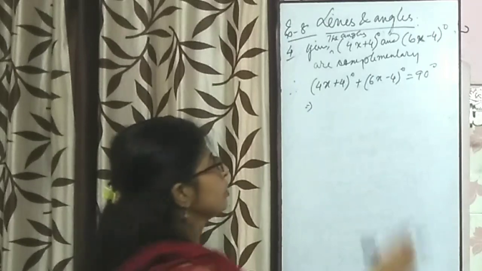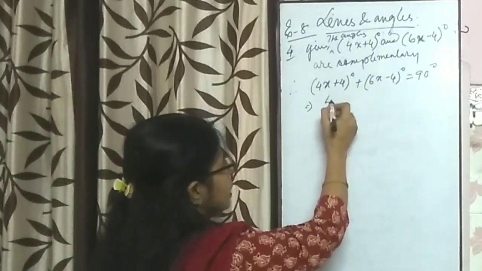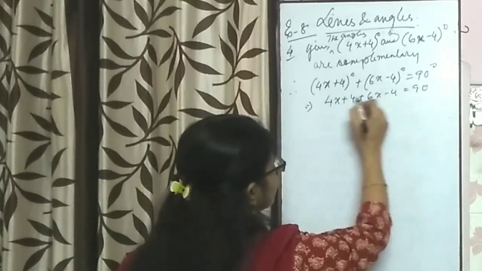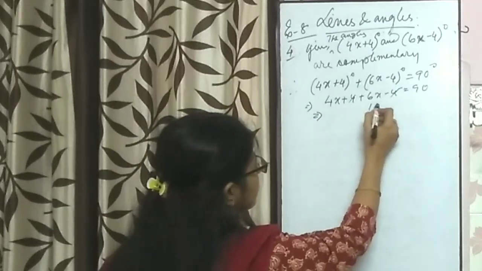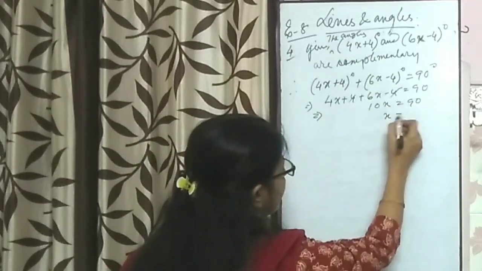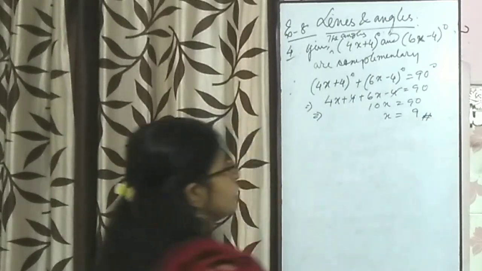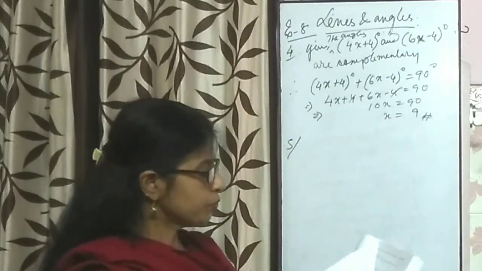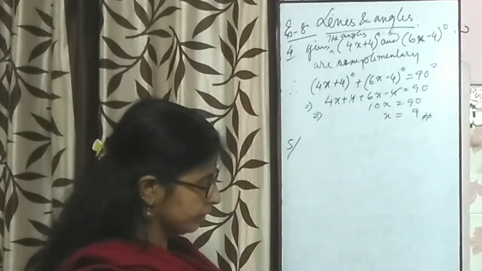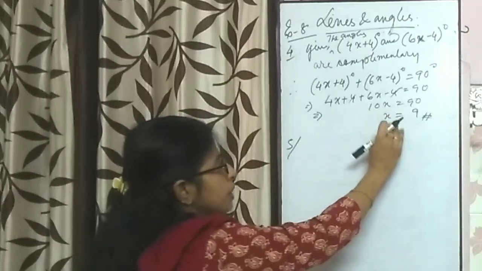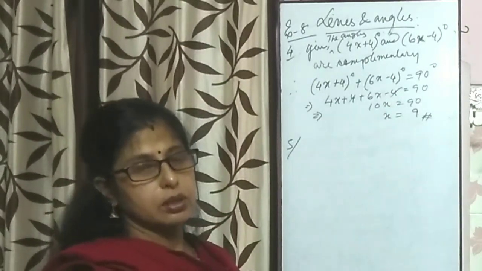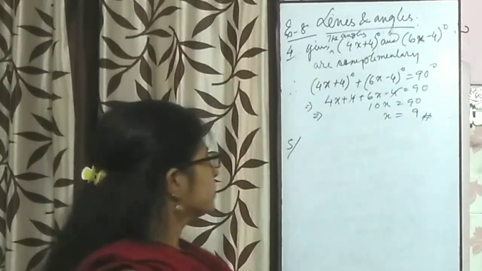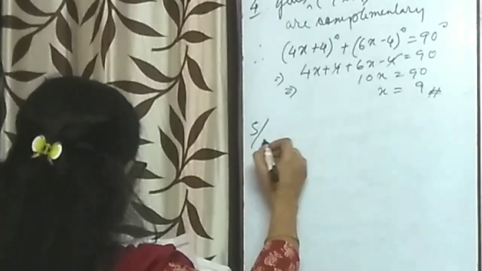Now for calculation, we will remove this degree sign. Just open up the bracket. Plus 4 minus 4 got cancelled. 10x equal to 90. Therefore, x is equal to 9. Here you need to find the value of x. But in the other question, you need to find the measurement of each of the angles. If you are asked to find out x, then you leave it here. If you are asked to find out the measurement of the angles, then this value has to be replaced in both the angles.